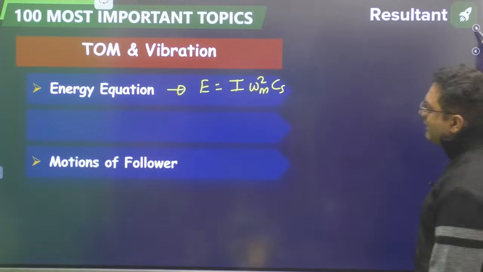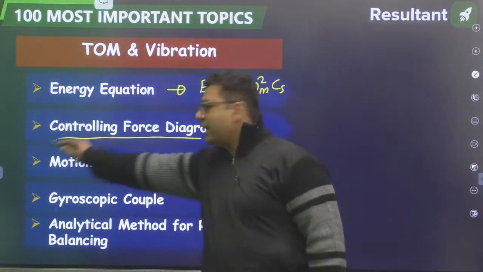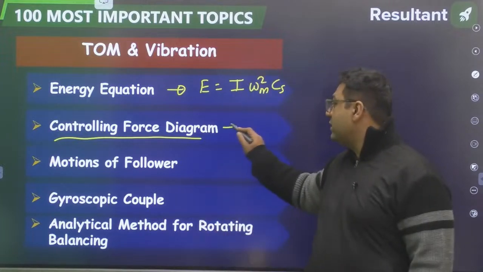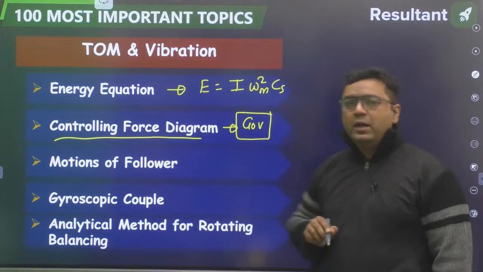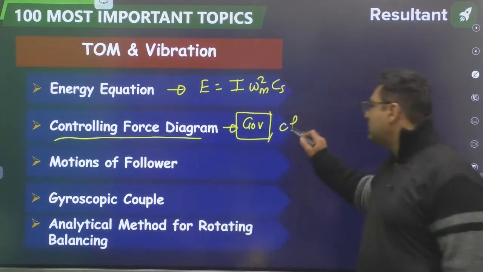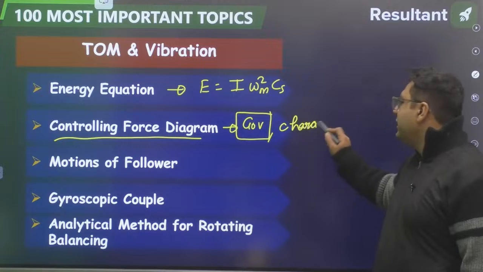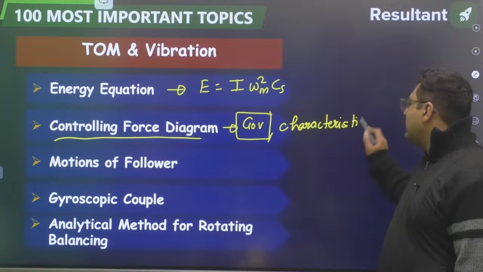Then my dear, next you have seen the topic controlling force diagram. From where is it? From governors. From governors you have to do the controlling force diagram. And I will add one thing, I will say do for all characteristics of governor. It is better to discuss or study all the characteristics.